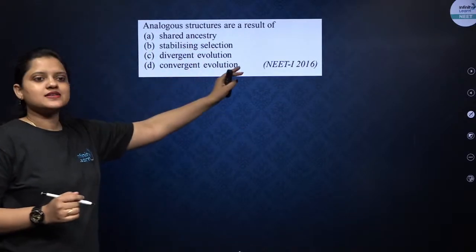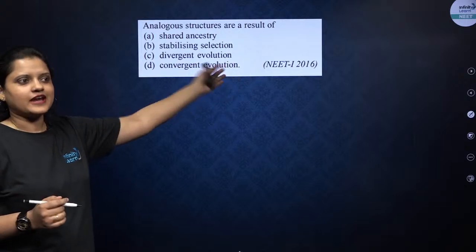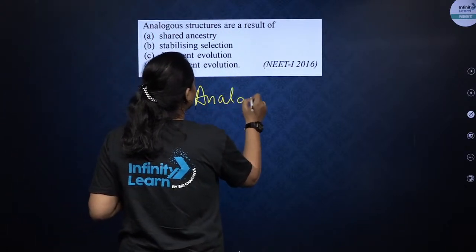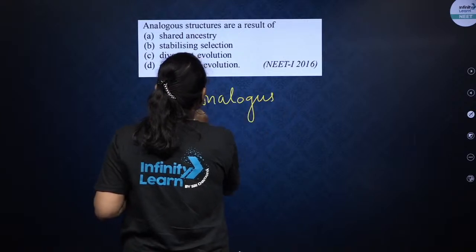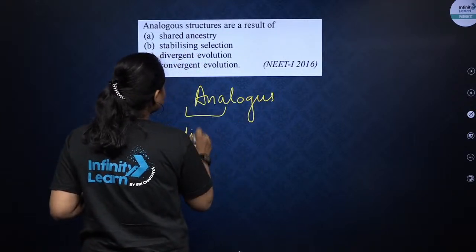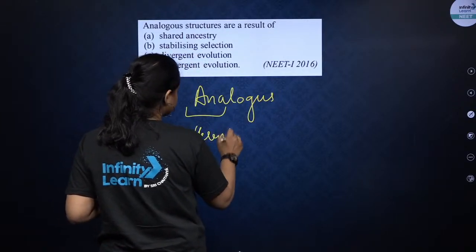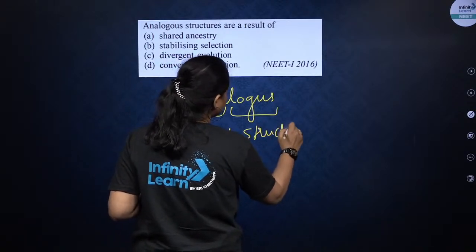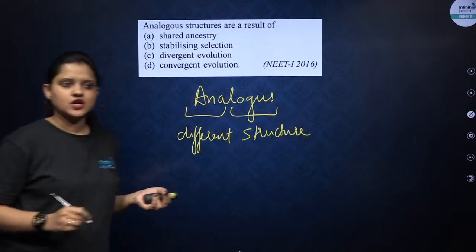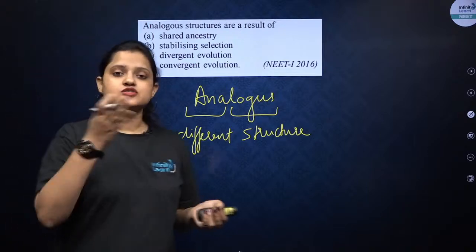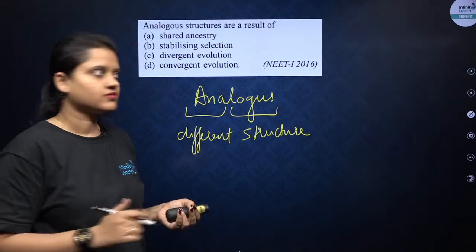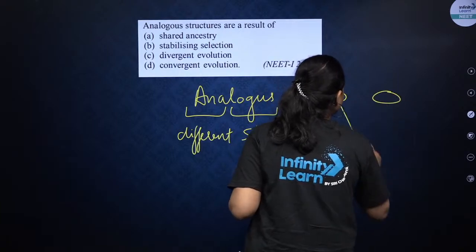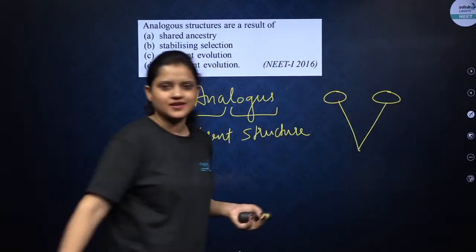Analogous structures are the result of... Analogous has come up. Let's see what analogous means. Ana means different and logos means structure. So whenever there is a different structure but the same function, understand it as analogous.